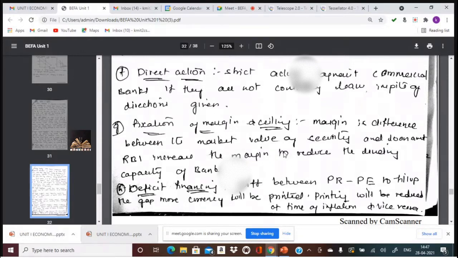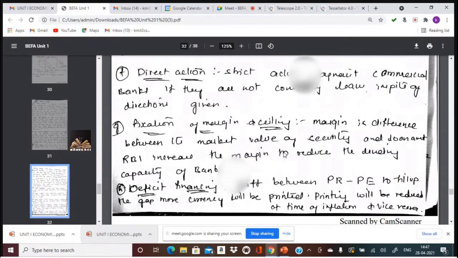Now going to the seventh point, fixation of margin or ceiling. What do you mean by fixation of margin or ceiling? As I said, the RBI issues securities and the commercial bank should possess securities. Against a certain percentage of securities, they issue the loan amount. So if the RBI feels there is more money supply, such margin would be increased. If the RBI feels there is less money supply, the margin would be reduced.